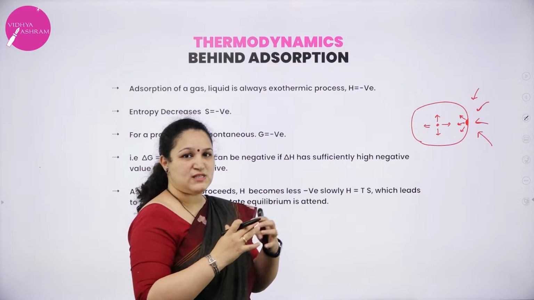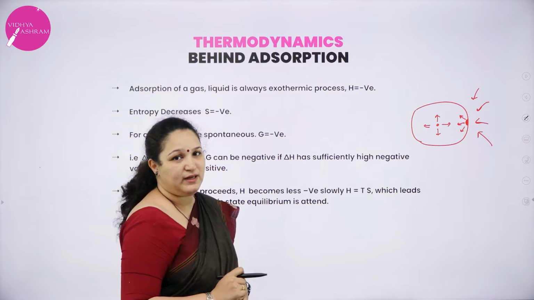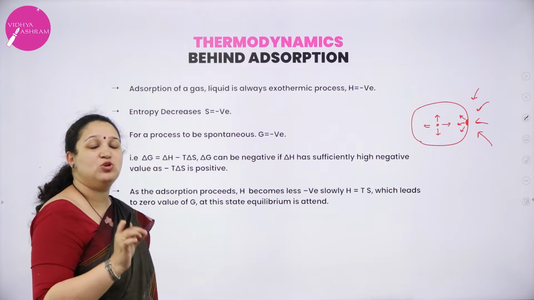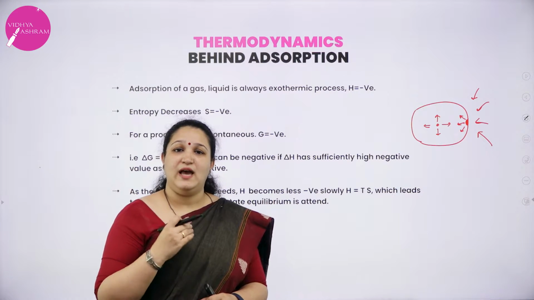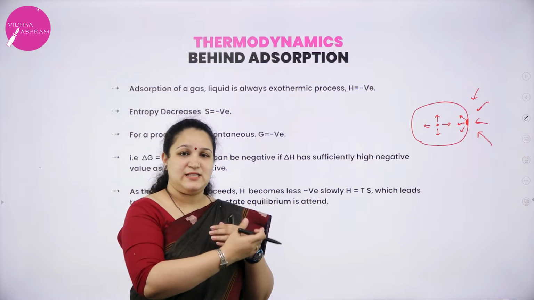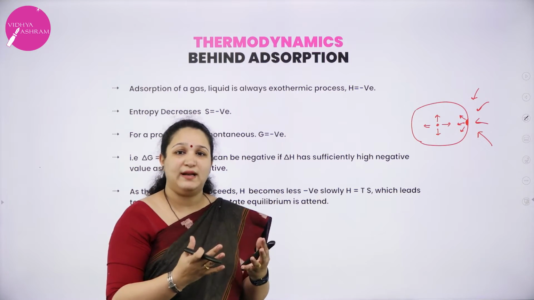When the forces are getting balanced, the energy or the heat will get liberated. So, adsorption is always an exothermic process. When the adsorbate comes and gets adsorbed on the surface, the heat will be liberated.